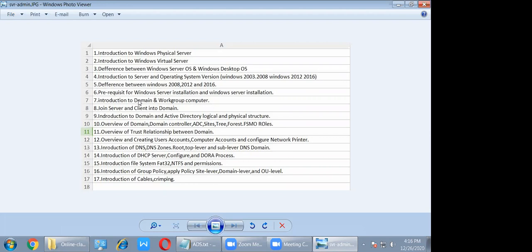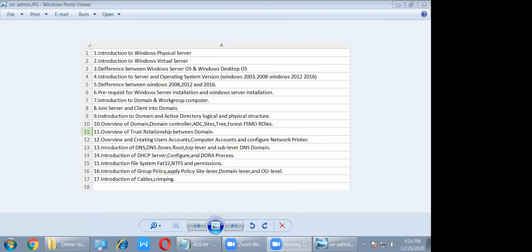Everyone, or particular someone? Only a few, sir. Last Saturday, not this Saturday, last Sunday, they were shown the practical of how to install Windows 7 and Windows 10. Okay, mashallah, very good. In servers, no practical yet. Okay, that is good. No problem, but at least you have the idea how to install. So we will see how to install the Windows operating system.